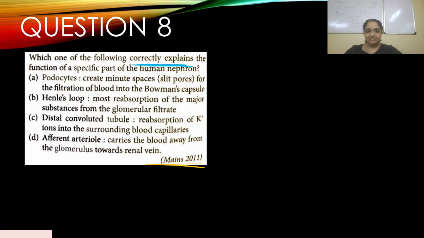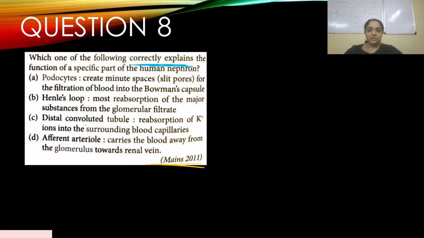Yes, that is the right answer actually. Option B: Henle's loop, most reabsorption of the major substances from the glomerular filtrate. Not most.